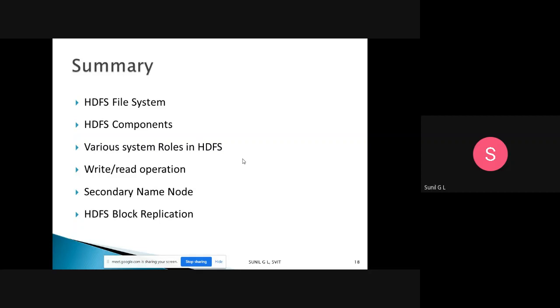Then we discussed the secondary name node, in which we have two disk files, the FS image and edits, and HDFS block replication. Whenever you write, replicas will be available on different data nodes. When some data nodes fail, the replicated data will be available and one more re-replication will be done. These are the things we discussed in today's class.